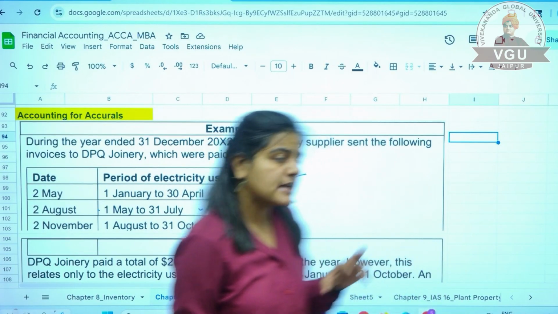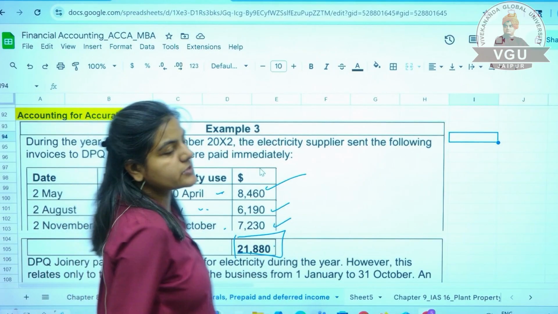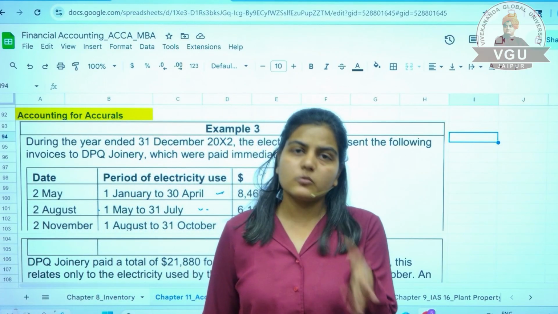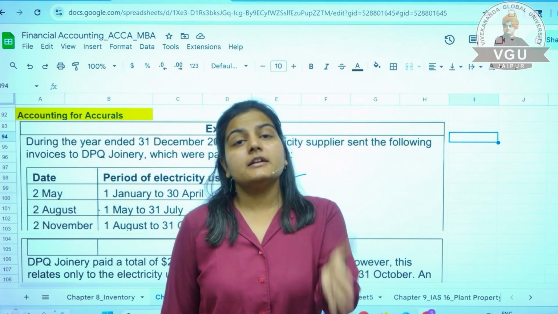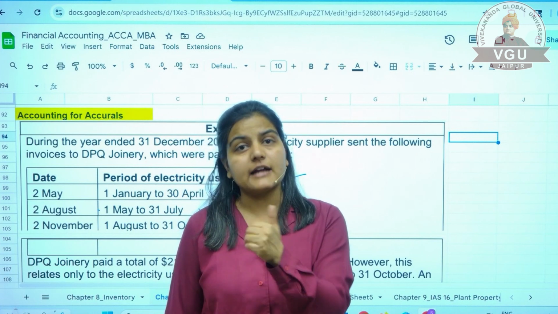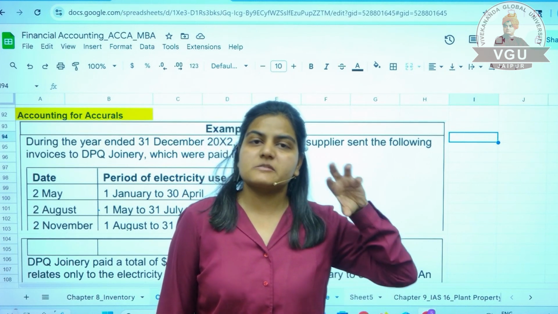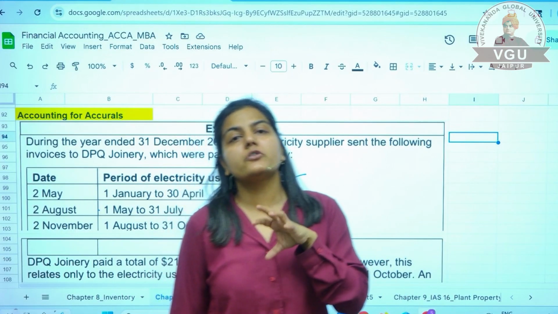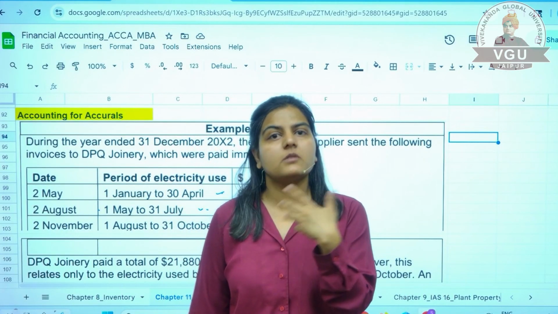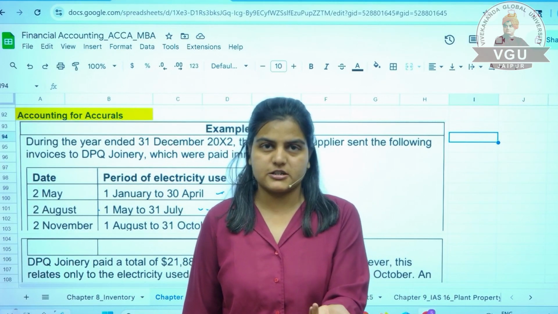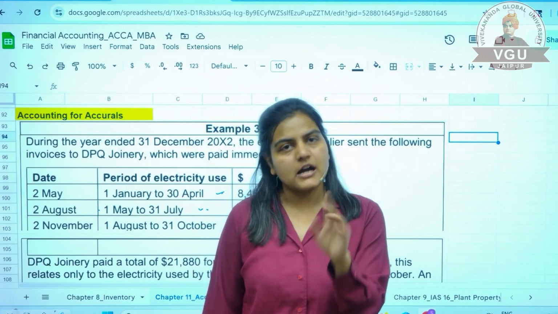Only for 10 months, summing to 21,880. So 2 months are still remaining, right? These are the outstanding expenses, that means the expenditures for which you have not yet made payment or invoices have not yet been generated, and they are termed as accruals.